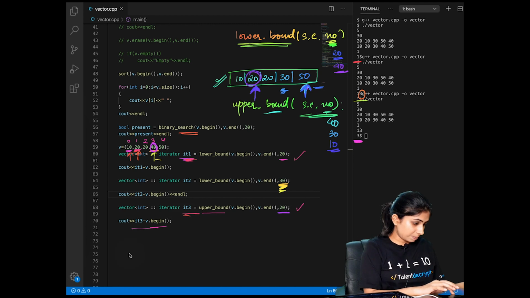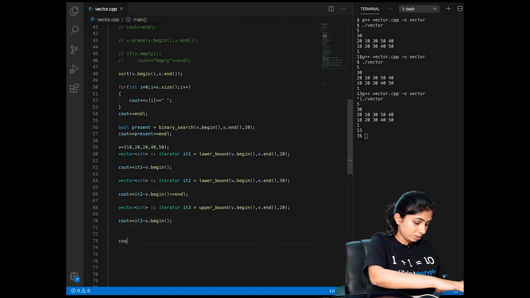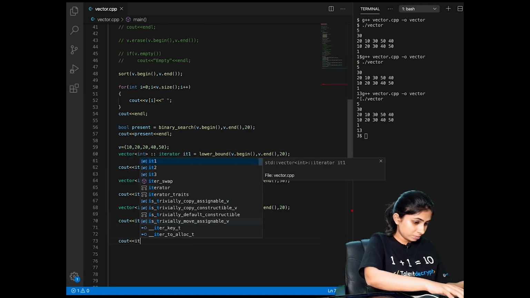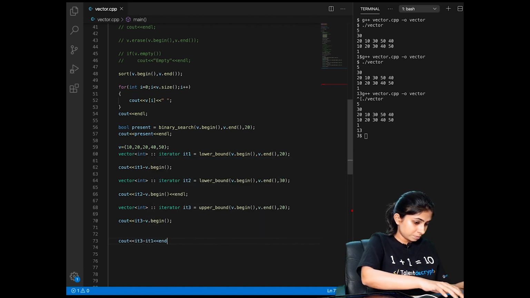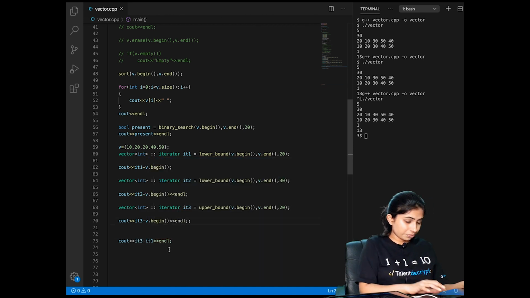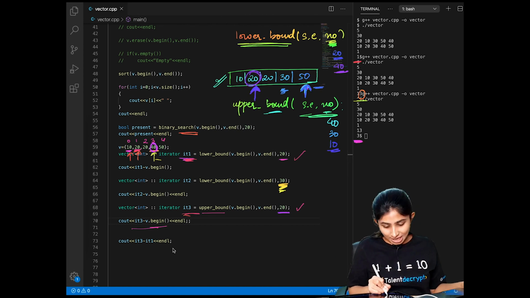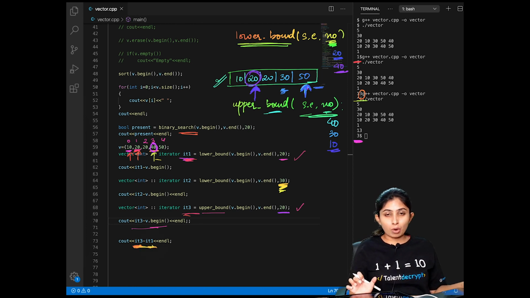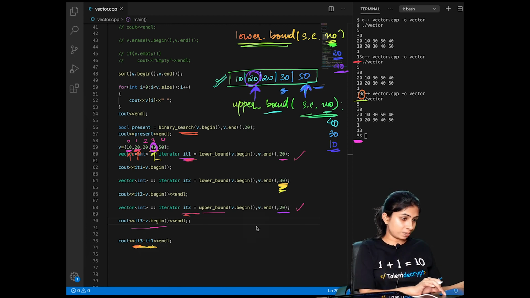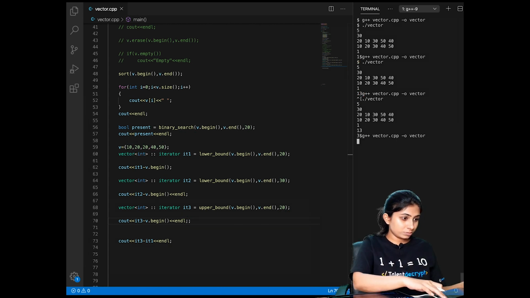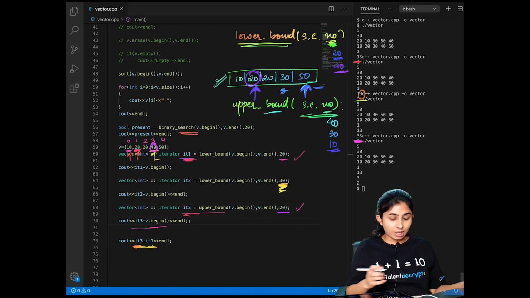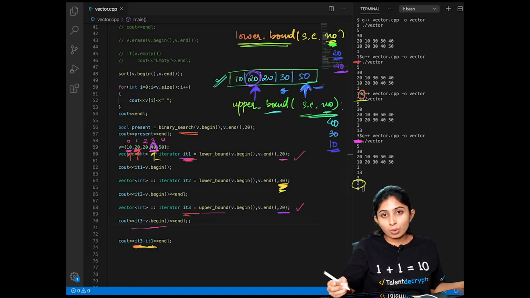Let's try to do this. IT3 is the upper bound of 20 and IT1 is the lower bound of 20. Now let's see if this difference can give me the count of number 20 in my vector. Here our output is 2, which is the count of our element 20.